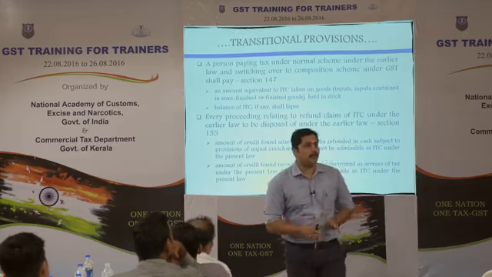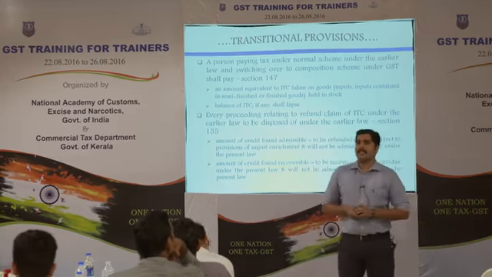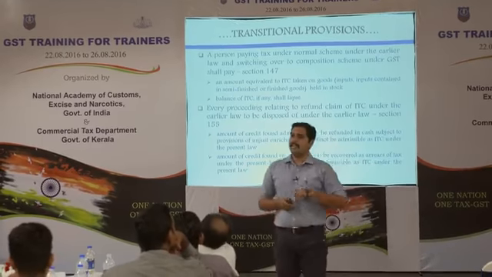If there is a dispute arising out of credit ineligibility and it is settled in the favor of the taxpayer, it will be refunded in cash. And similarly, if it is settled in favor of the government, then it will be recovered under section 51 of the current Act. Okay, it will be recovered as per the present law. Clear?